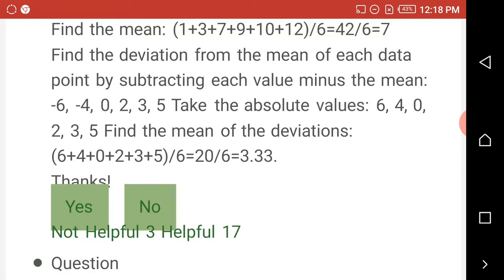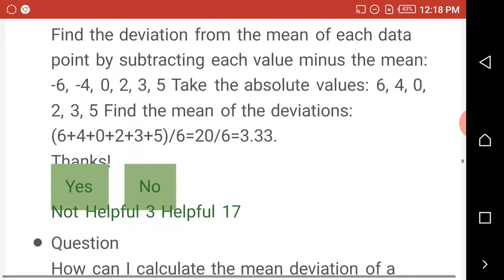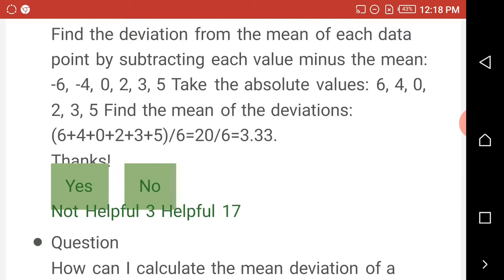Take the absolute value. Remember, when we talk about absolute value, there's no minus sign again. The values are minus 6, minus 4, 0, 2, 3, 5, but the absolute values are 6, 4, 0, 2, 3, 5.